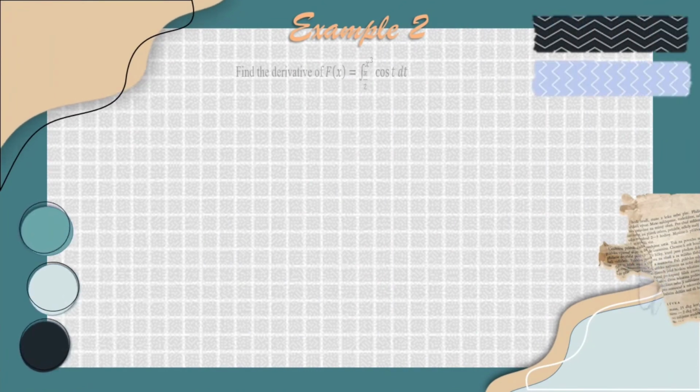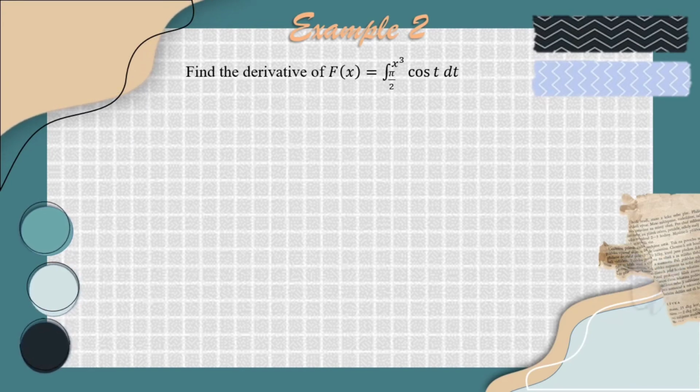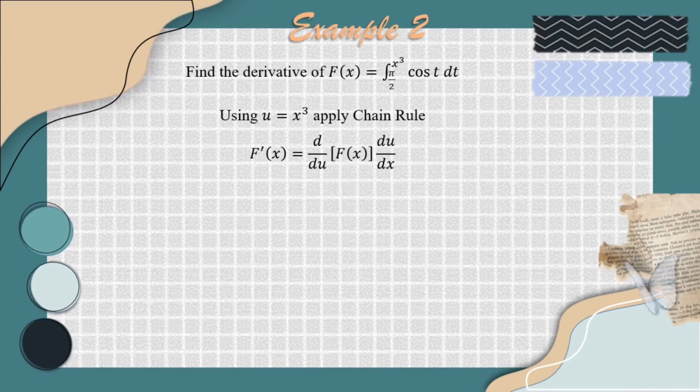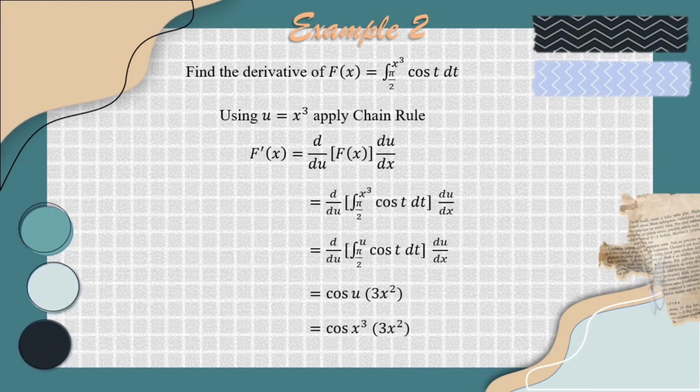Example 2. Find the derivative of f(x) equal to the integral from pi over 2 to x cubed of cos t dt. Using u equal to x cubed, apply chain rule. F prime of x equals dy over du multiplied by du over dx. The answer is cos x cubed multiplied by 3x to the power of 2.